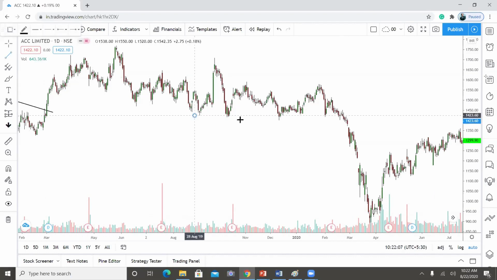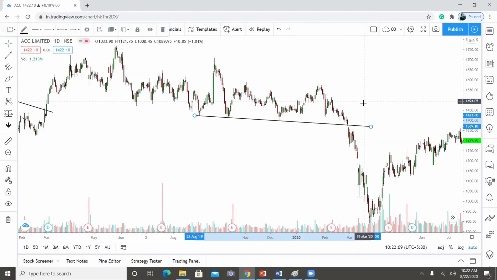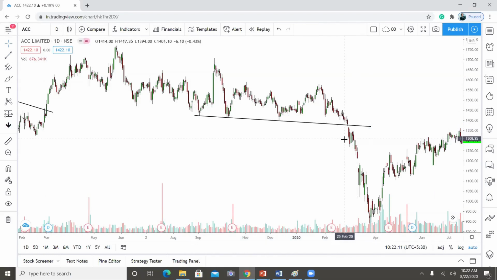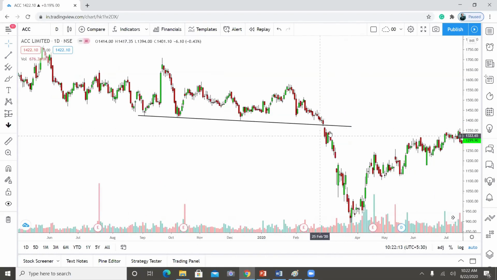If I draw a trend line like this, so there is a gap, and this shows price acceptance, means price is getting accepted. So there is a higher probability of price going down. There is no probability of going up. So this is a clear case of price acceptance.